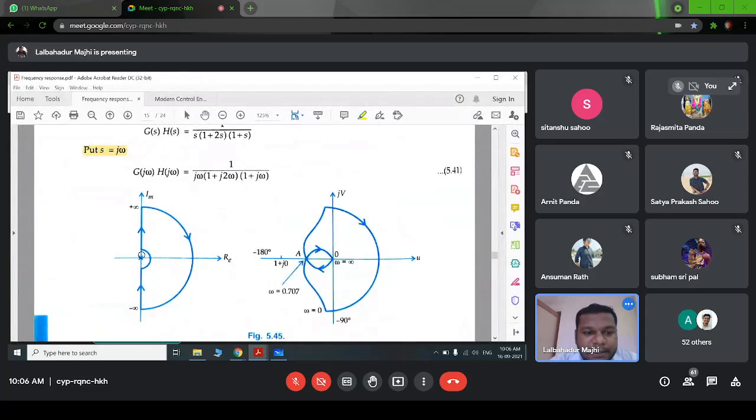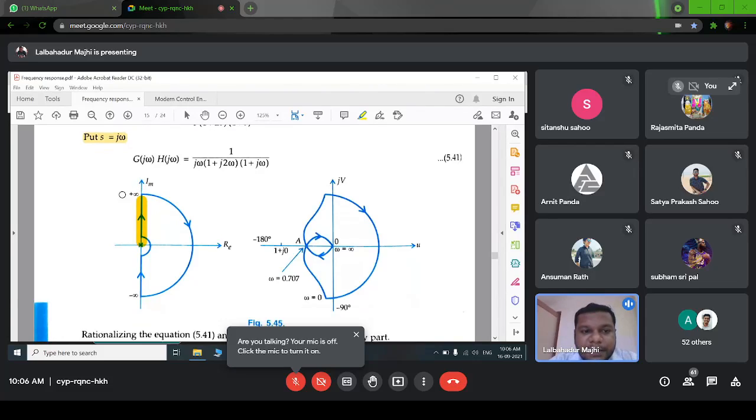So we have to first plot for this one, right, from 0 to plus infinite, and then similarly from minus infinite to minus 0. So this 0 to infinite means we have to plot the polar plot first for this transfer function, right?